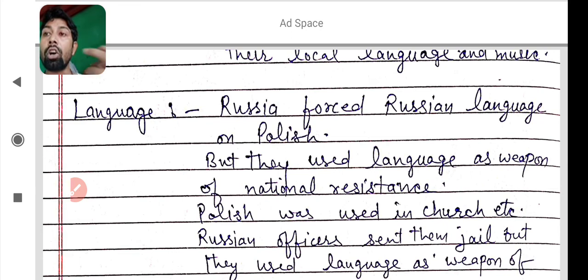The Poles used their own language when they were under Russia as a weapon of national resistance. We will use our language. How dare you tell us to use the Russian language? We will use our language as a protest. I hope you learned this point now.